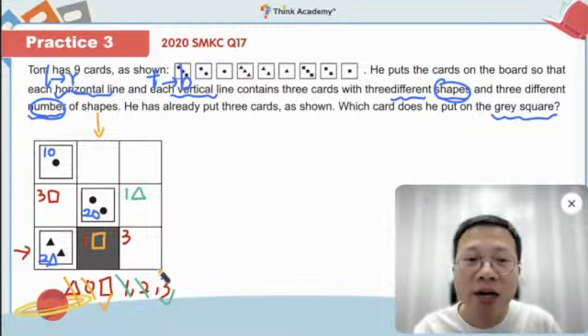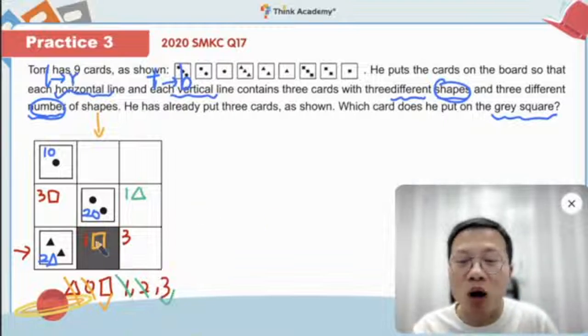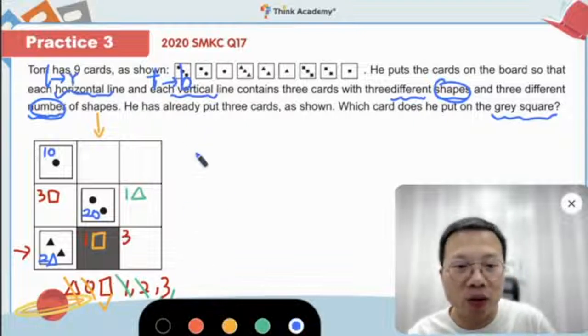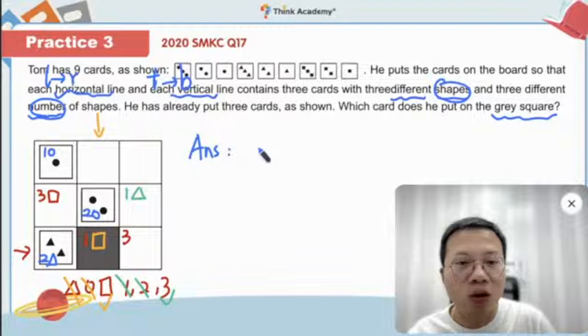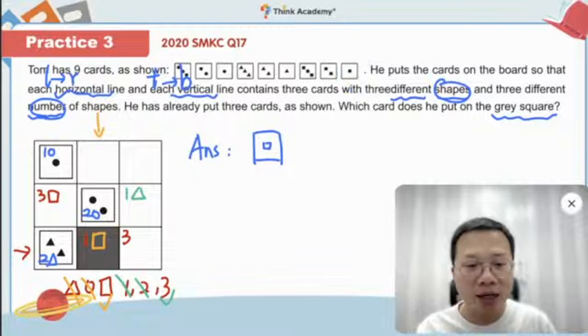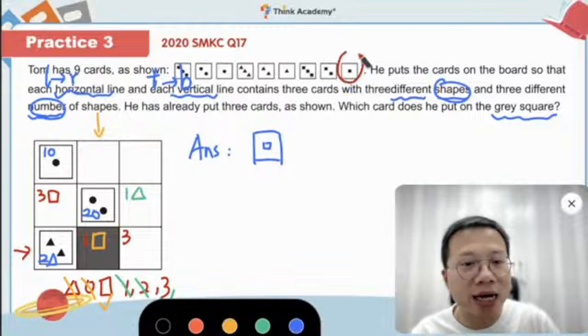Okay, with 1 square, you can see what the great square is right now. Very good. The great square is the one with only 1 square in the middle. Actually, this is the one, right? Okay, this is the one. So that is the answer.